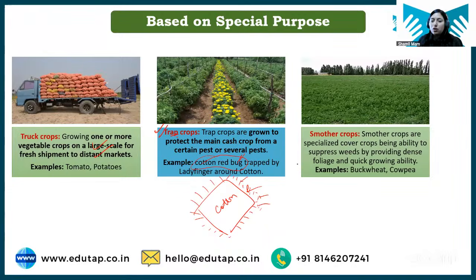Next is smoother crop. What are smoother crops? So students, sometimes we grow crops in order to suppress the weed, because any crop that can cover the soil surface quickly and can create unfavorable condition for weed growth, such crop will be called as smoother crop.